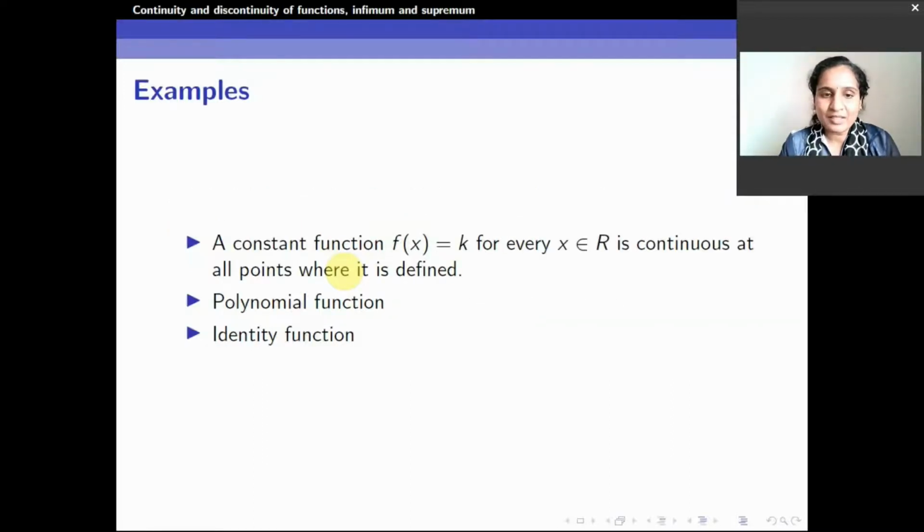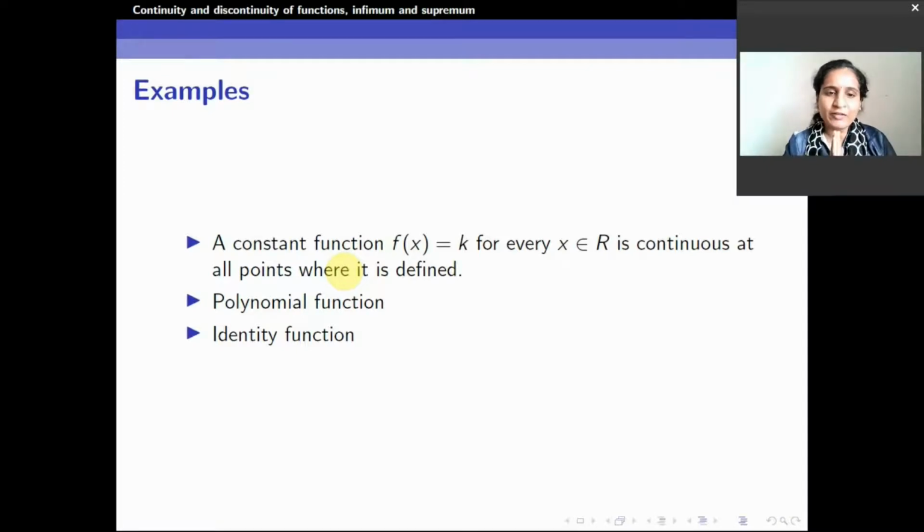Okay, a few examples. These are very simple examples. I hope you can follow this. A constant function f of x is equal to k. The constant I have fixed is k. At any point you take the function, the value is always equal to k. It is continuous at all points wherever it is defined. I think you can graphically imagine a constant function. It is fixed. It goes like this. It is constant, it is not changing, nor going up, nor going down, nor breaking, nothing is happening, so it is a continuous function.